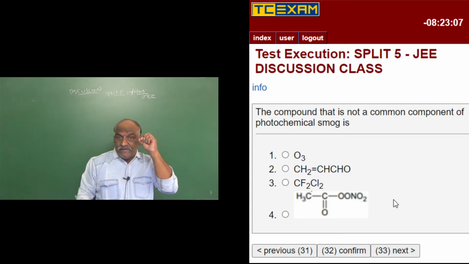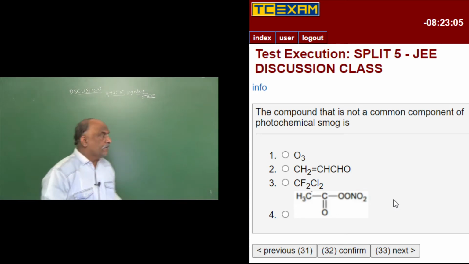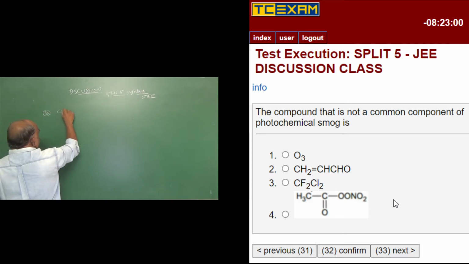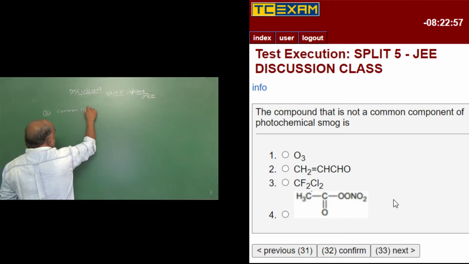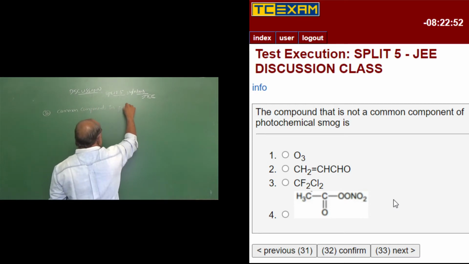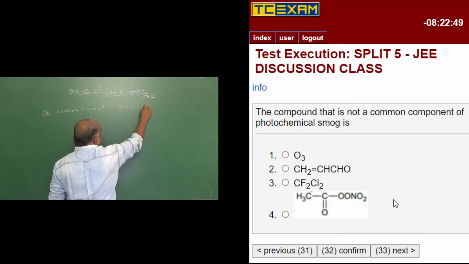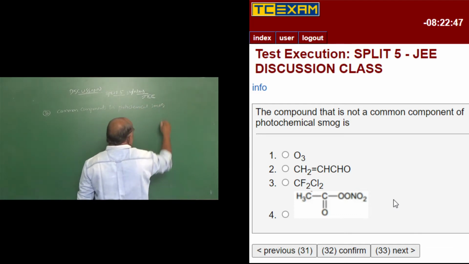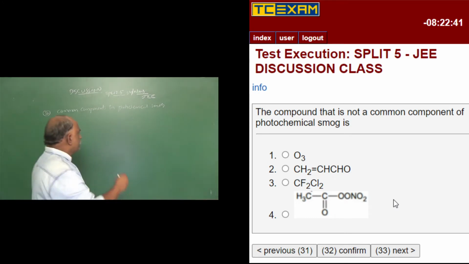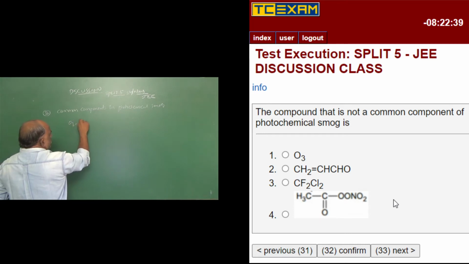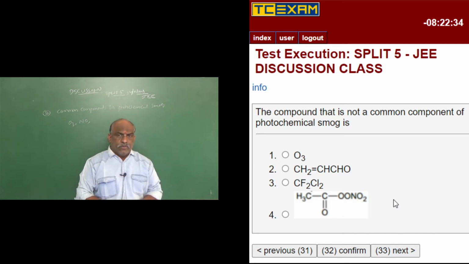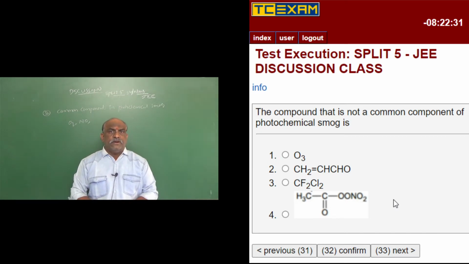What compounds are present in photochemical smog? Common components in photochemical smog: ozone is a common compound. Next is nitric oxide. Nitric oxide is also a common compound.